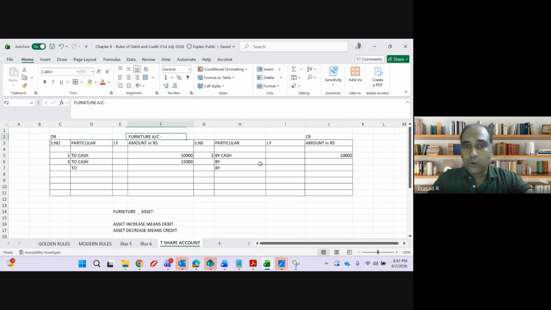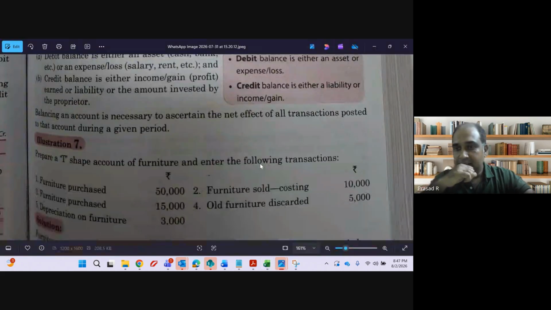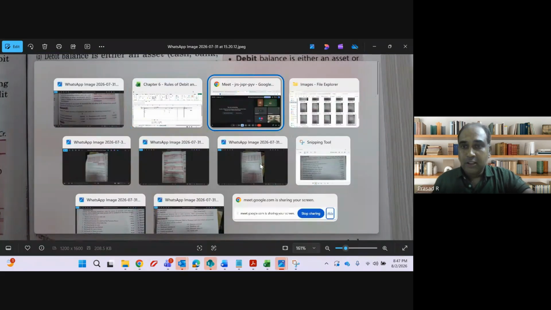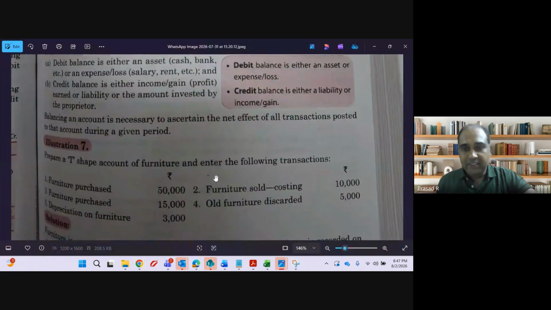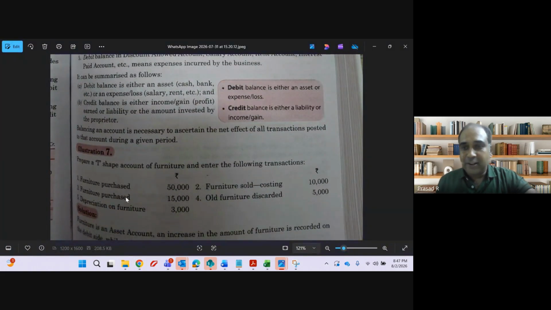In the furniture account, remember one thing, guys: furniture cannot come. In the cash account, cash cannot come. In the capital account, capital cannot come, because we cannot pass an entry furniture account debit to furniture. Most important thing to know, in the furniture account, the furniture name can never come. When I debit furniture, I will credit cash or bank, not furniture.